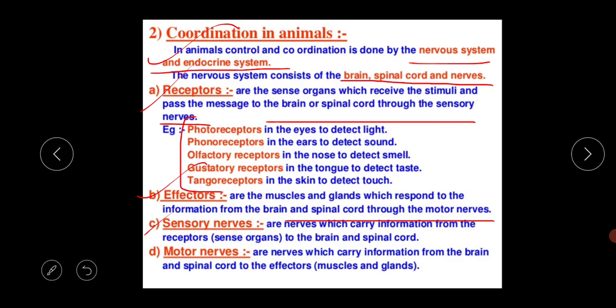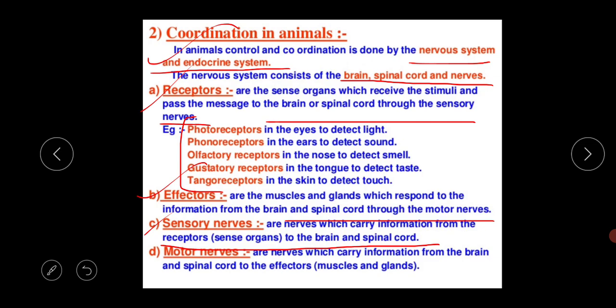The next thing is the sensory nerves. What is the basic meaning of the sensory nerves? These are nerves which carry information from the receptor to the brain and spinal cord. Receptor means the sense organs. So sensory nerves pass the information from the sense organ, meaning the receptor, to the brain and spinal cord.